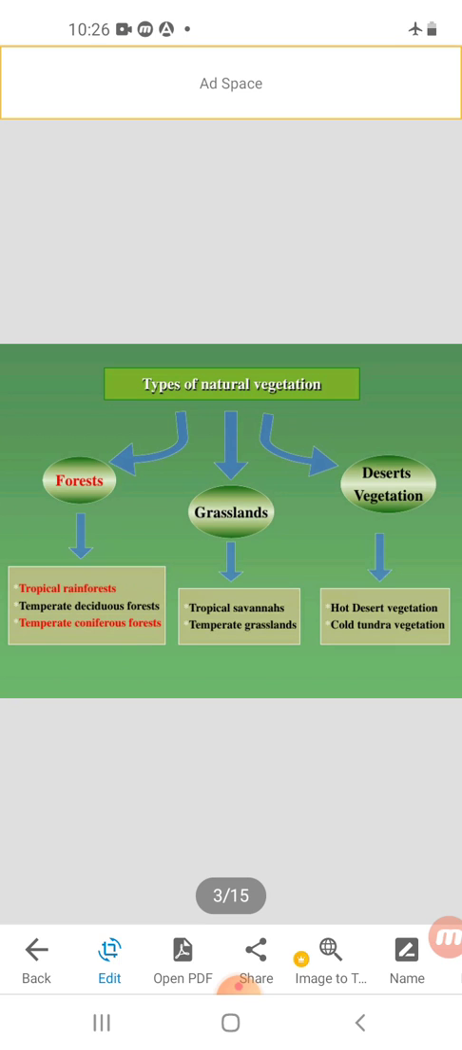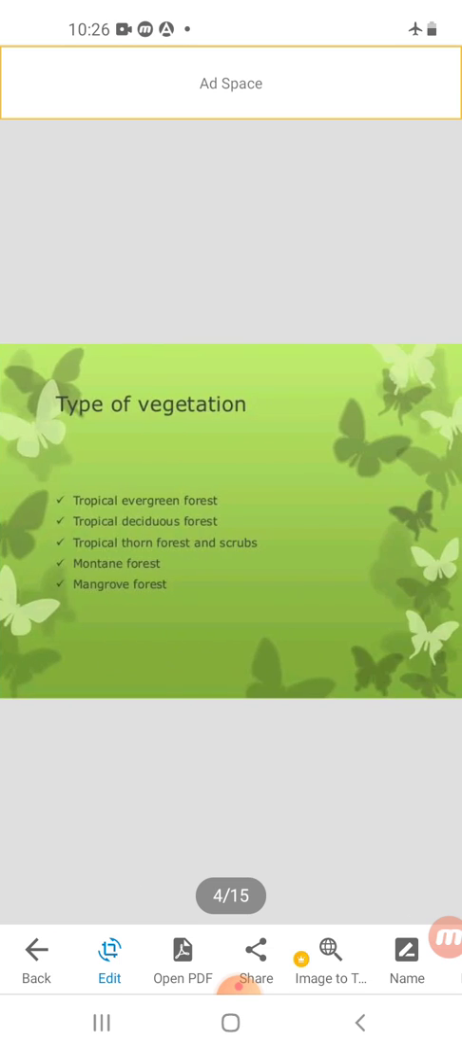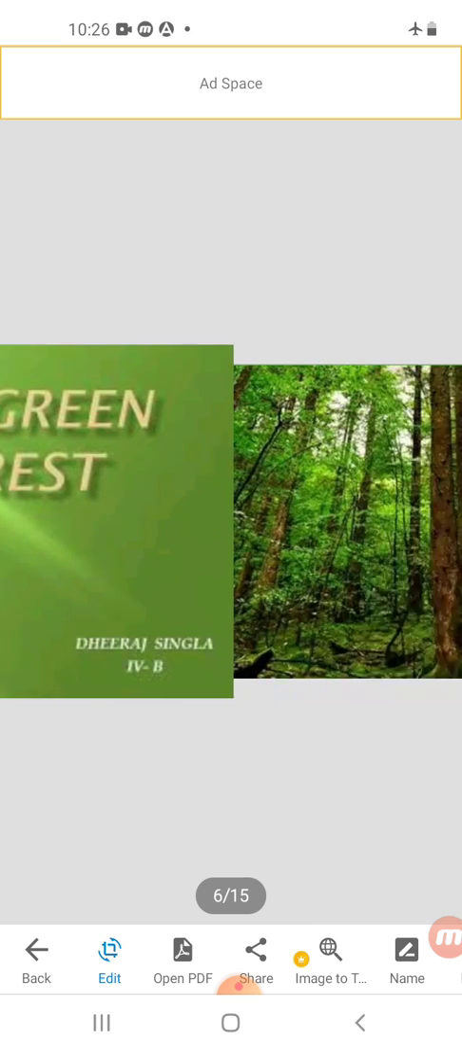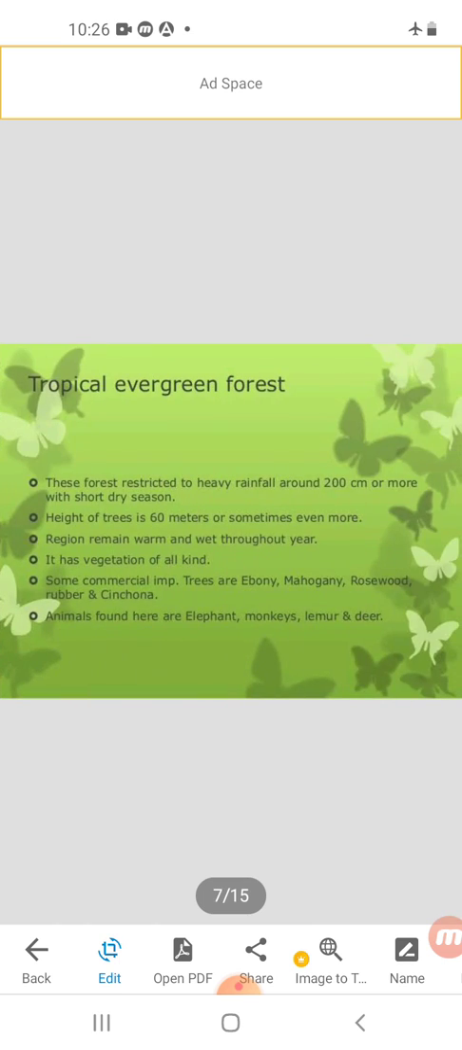Tropical hardwood forests are found in tropical region between 23½° north to 23½° south. On the basis of difference in the climate condition and vegetation, these forests can be divided into two groups. Equatorial or tropical evergreen forest.